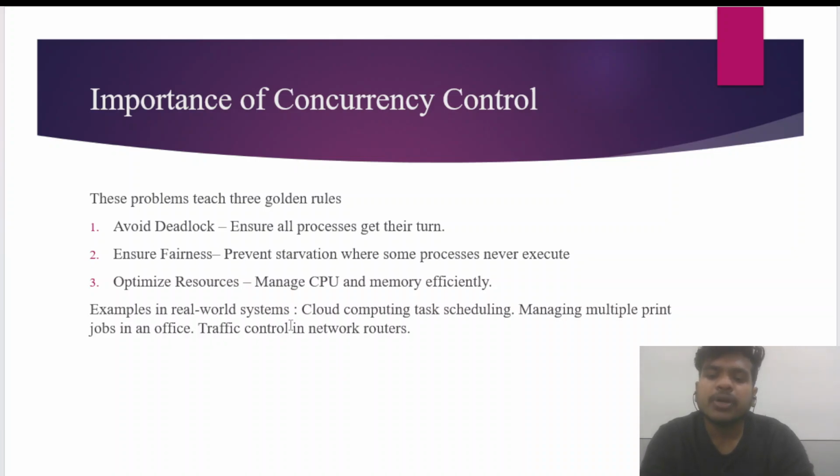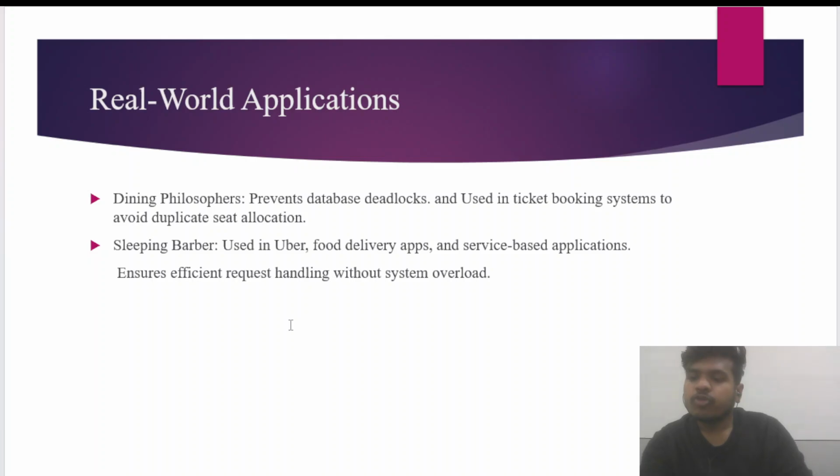Then we have to optimize resources also, because we do not want to waste CPU time or memory. From self-driving cars to Netflix servers, these principles keep things running smoothly. Imagine if traffic lights did not sync, the whole world would stop.